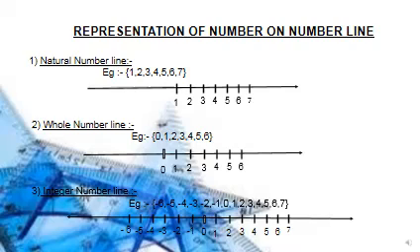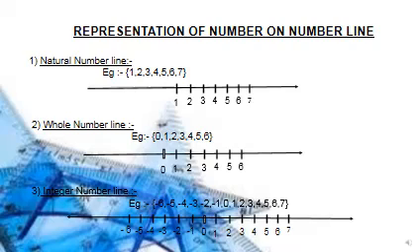Now we will see the whole numbers. The whole numbers have only a little bit of difference of 0. In natural numbers 0 is not there, in whole numbers 0 is there. So there will be the same procedure. First we will draw the number line, then we will put 0. Afterwards on the right hand side we will put the positive numbers.